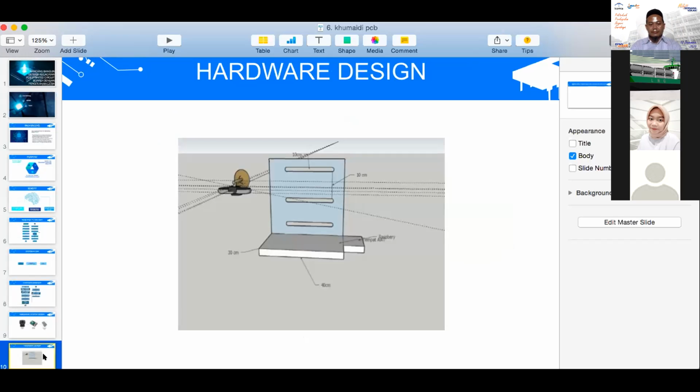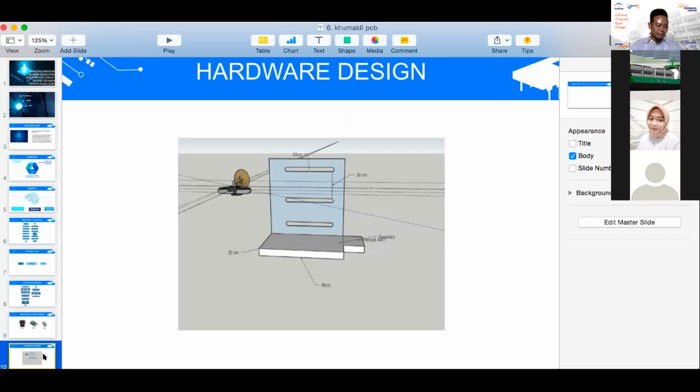Okay, next. This is the hardware design. There are 3 holes in front of the table of the hardware. The first hole is 10 centimeters long. Its function is to hold the camera.